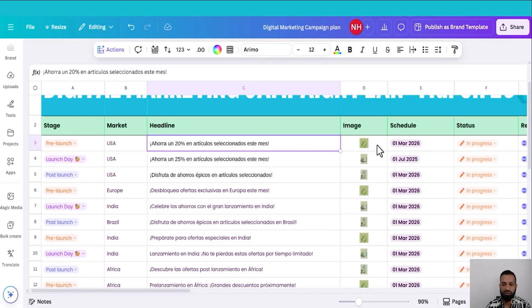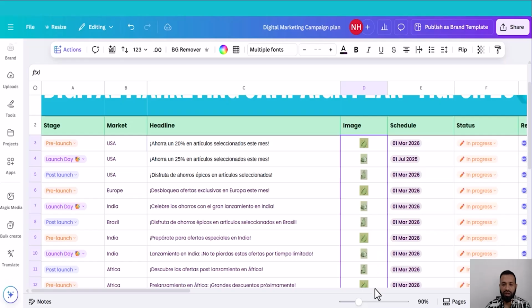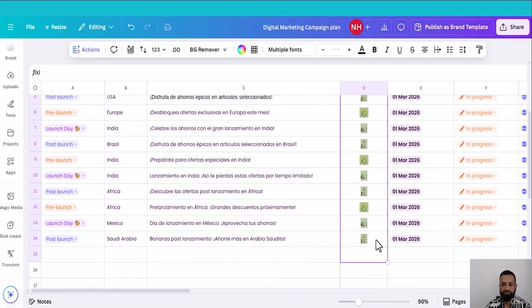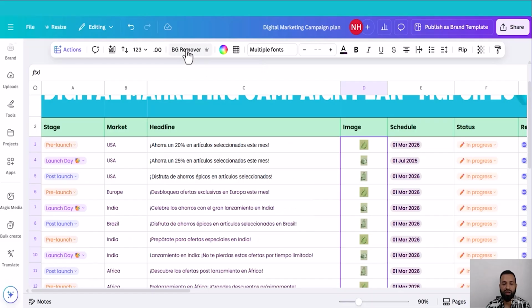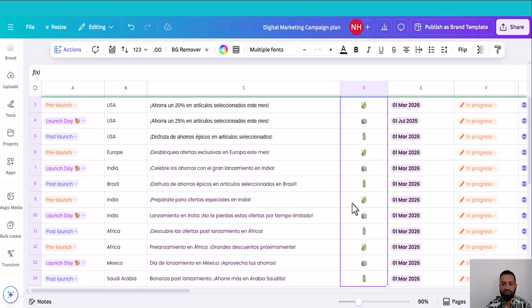All we have to do is select all the images I want to remove the background from, then head back to the floating menu and click background remover. It is also a pro feature. As you can see, it is removing the background instantly, effortlessly. If you like this feature, give it a try.